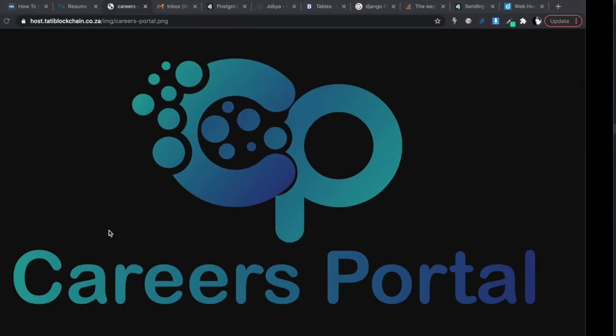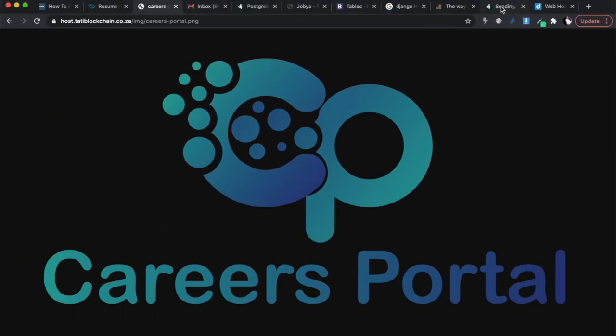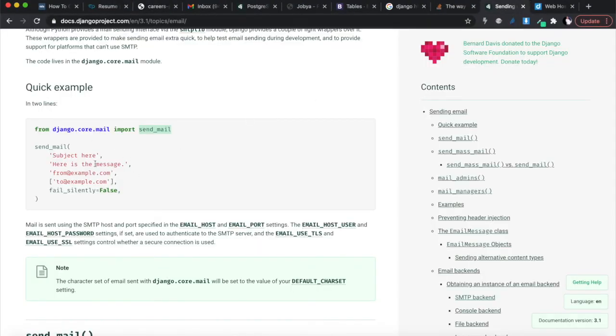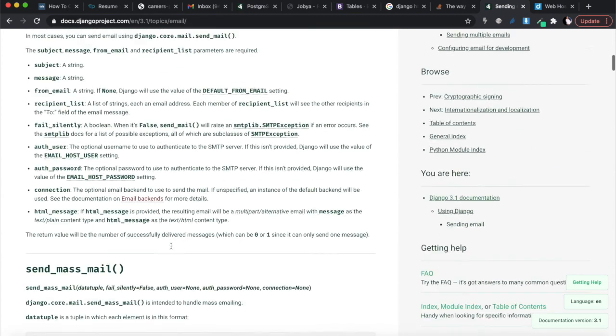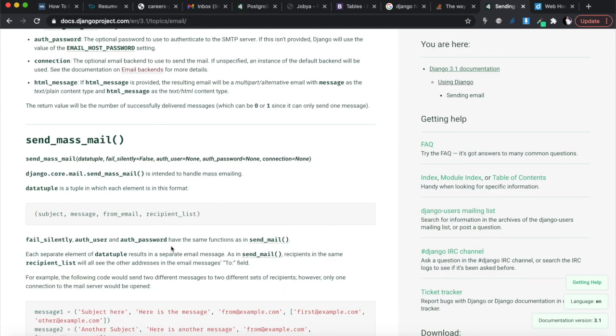We're going to go back to our Django documentation. All right, so we're not going to do this. Instead, what we're going to do is use an HTML email, because an HTML email looks more professional, and I'm going to show you how to do this. This is not easy, okay, and it took me a while to get it done, because the way email works is slightly different from a website.